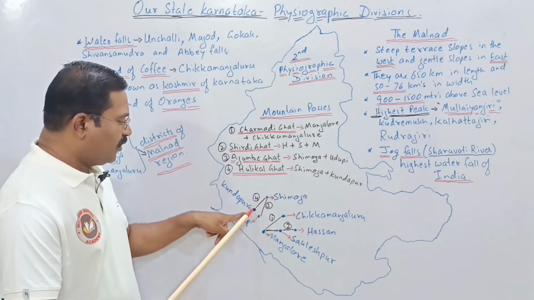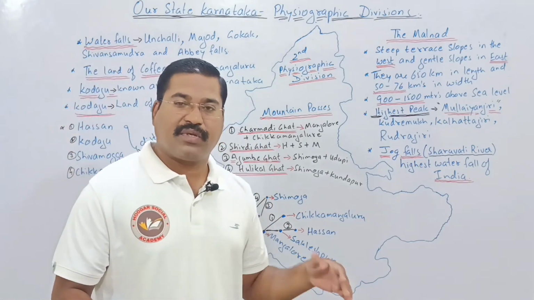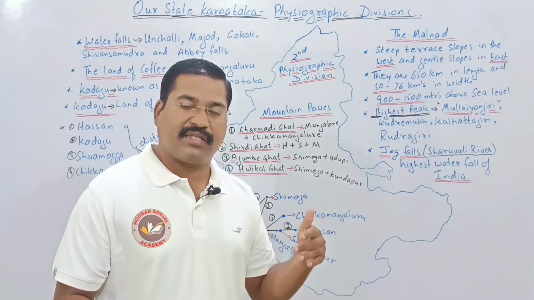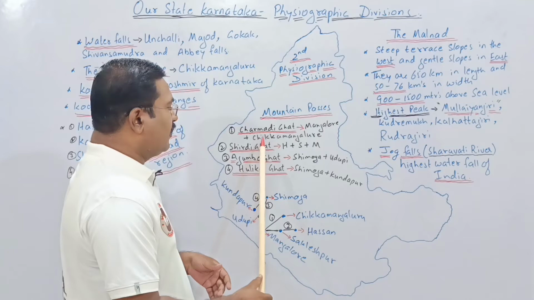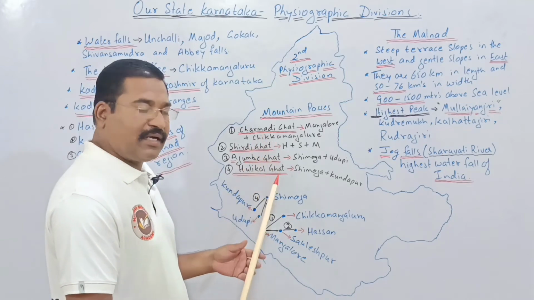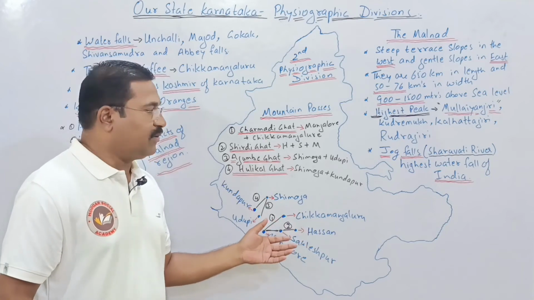So these four are called mountain passes, which help in connectivity between two places. How many are they? Charmadi Ghat, Shiradi Ghat, Agumbe Ghat, as well as the Hulikal Ghat. This will help you easily understand them.